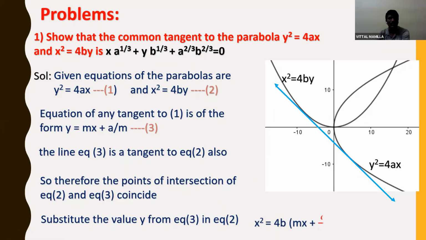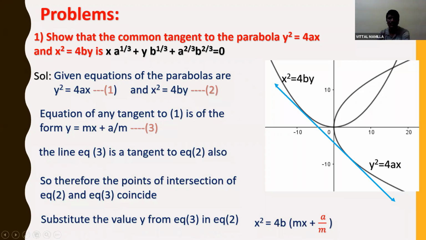Wherever y is there in equation 2, substitute the value of y from equation 3. In equation 2 I have x square is equal to 4by, where I will substitute y as mx plus a by m.